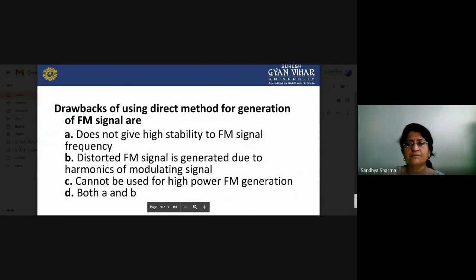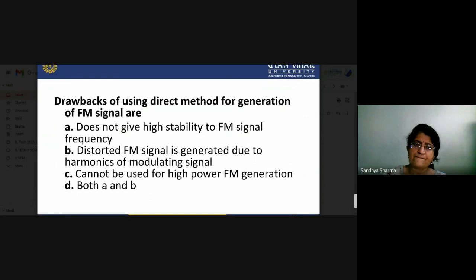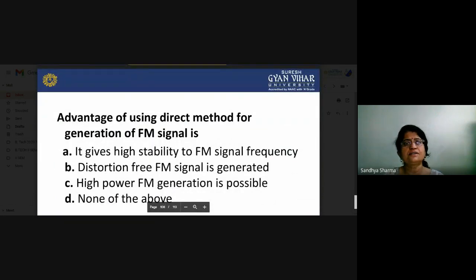You also have to know about the drawback of using the direct method for generation, and the advantage of using the direct method for generation of FM signals. Why are we using the direct method, and there is an indirect method; in our frequency modulation system we have a direct method and an indirect method. If we are working with the direct method, what are the advantages, and if we are working with the indirect method, what is the disadvantage? You have to know the basic objective on this.